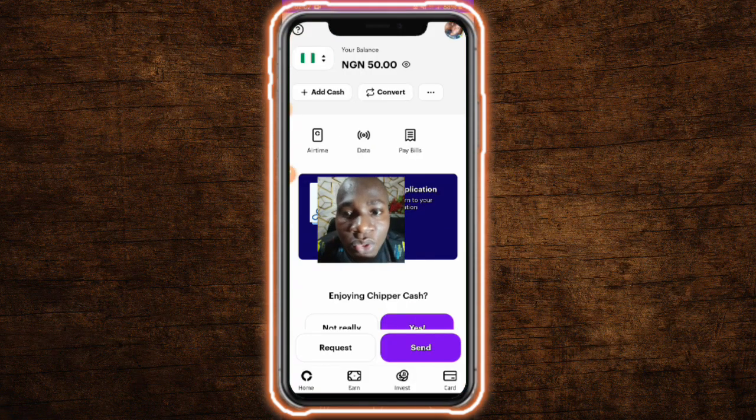What I want to show you today is how you can create a dollar account. Now the first thing for you to do is click on the link. As I said earlier, click on the link and register. Once you register, verify your account, verify your identity, verify your address with your ID card.